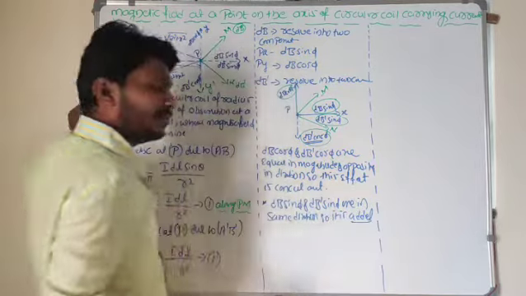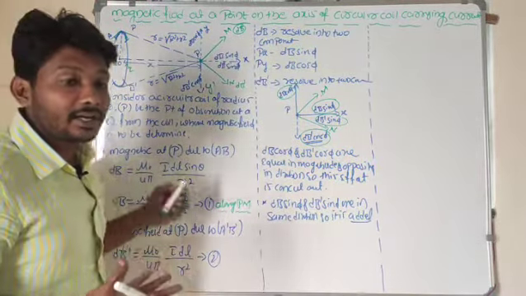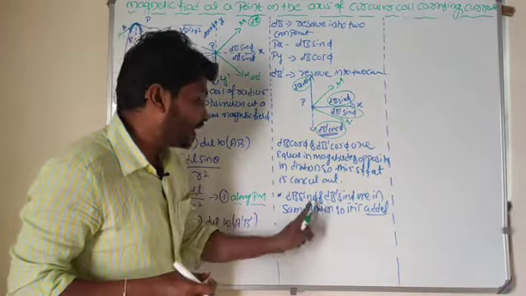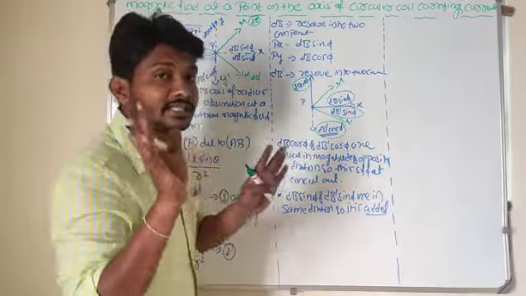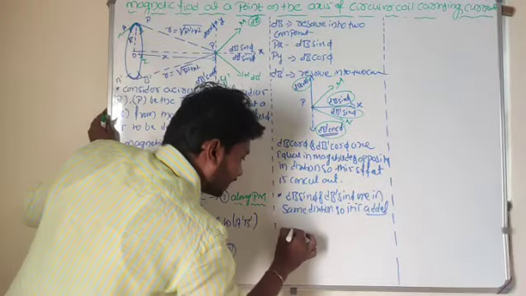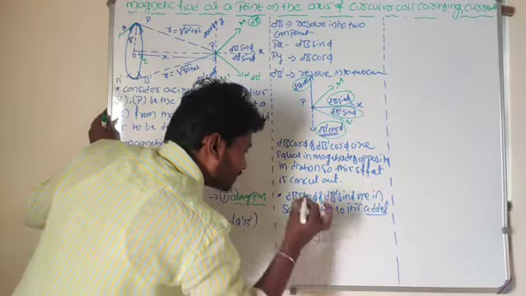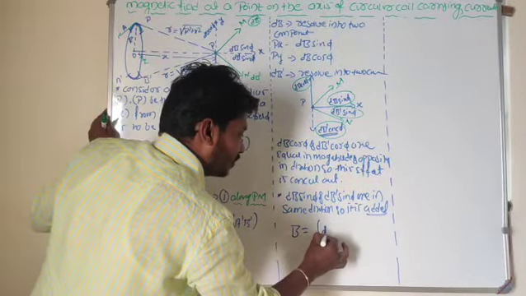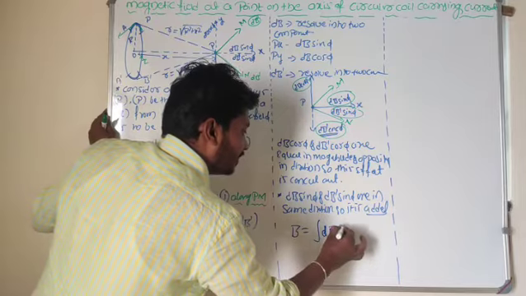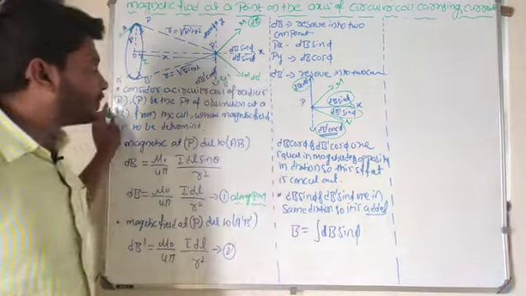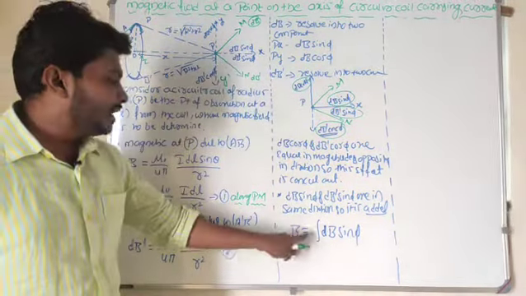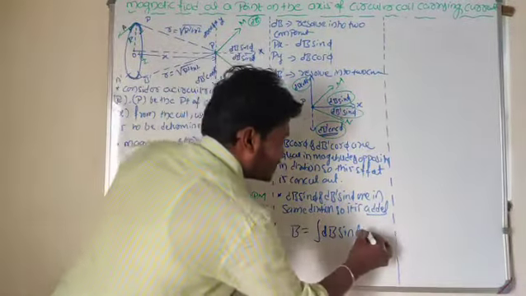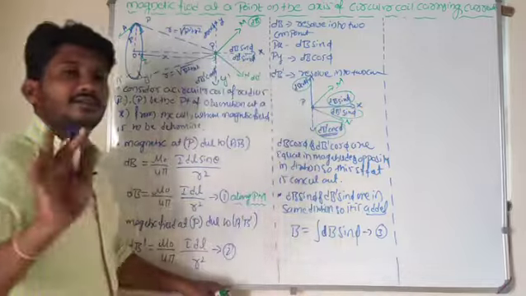So in order to get the total magnetic field, I have to integrate. Total means I want to make that integration. Did you get my point? B means total magnetic field: integration of dB sin phi. That I will take as equation 3.